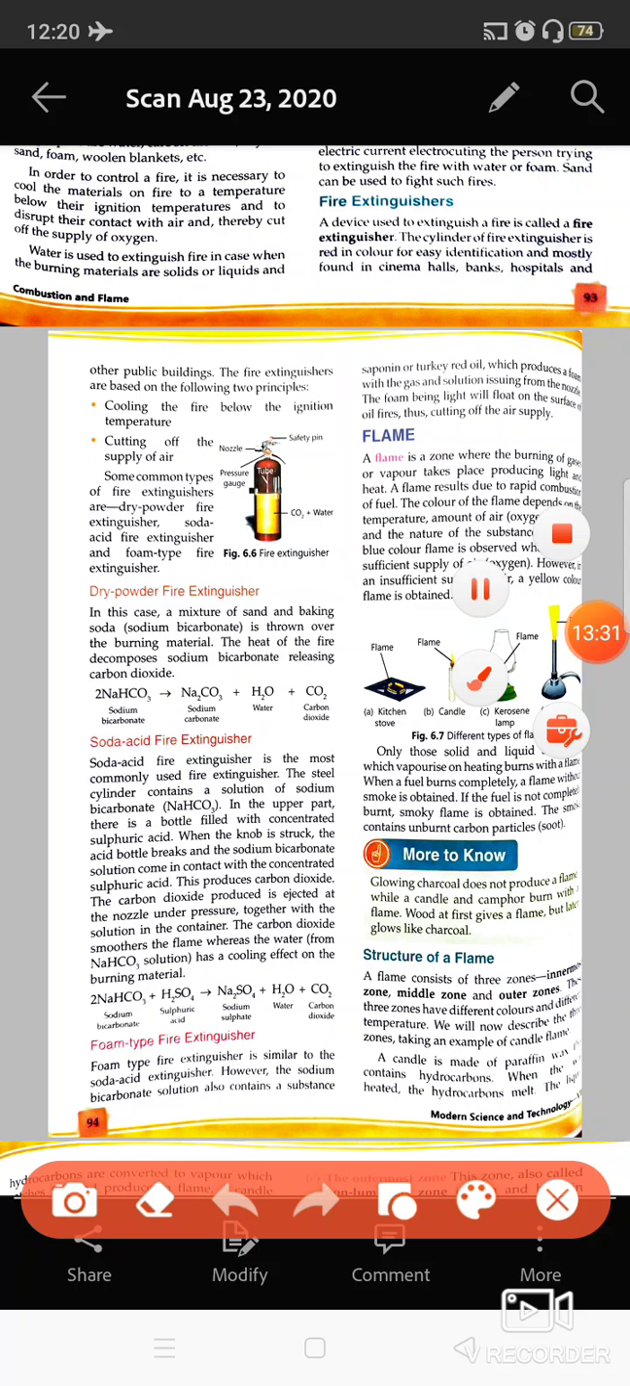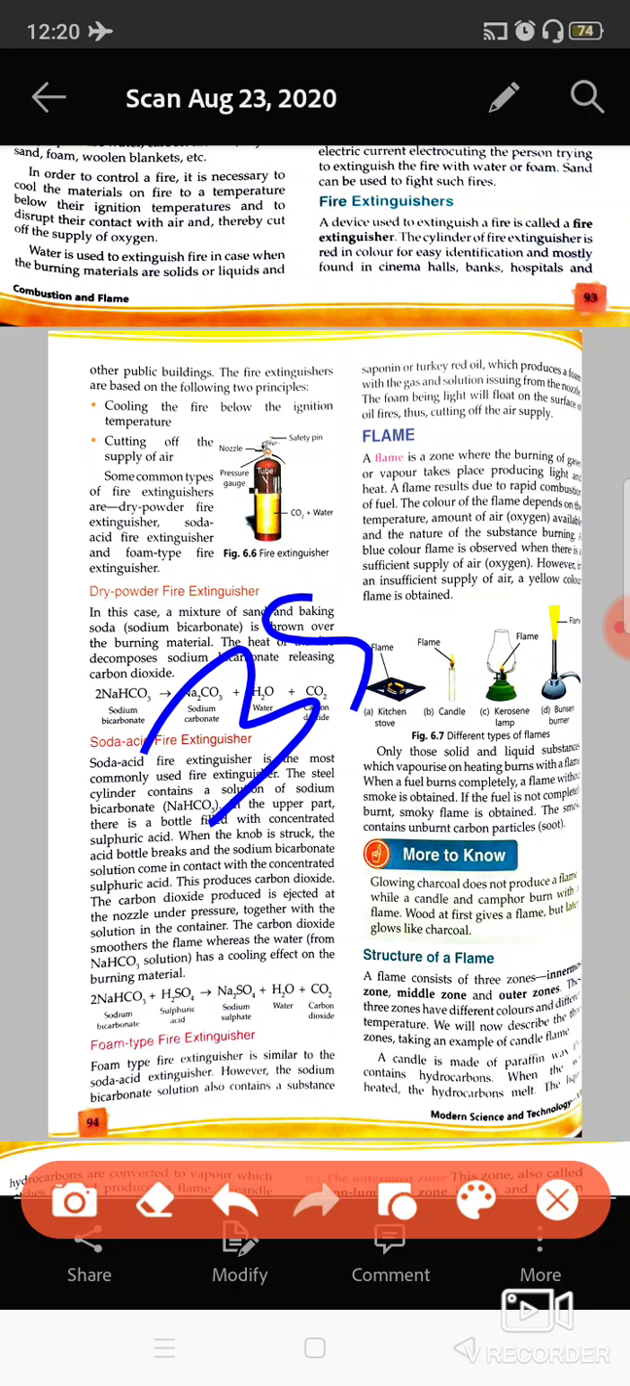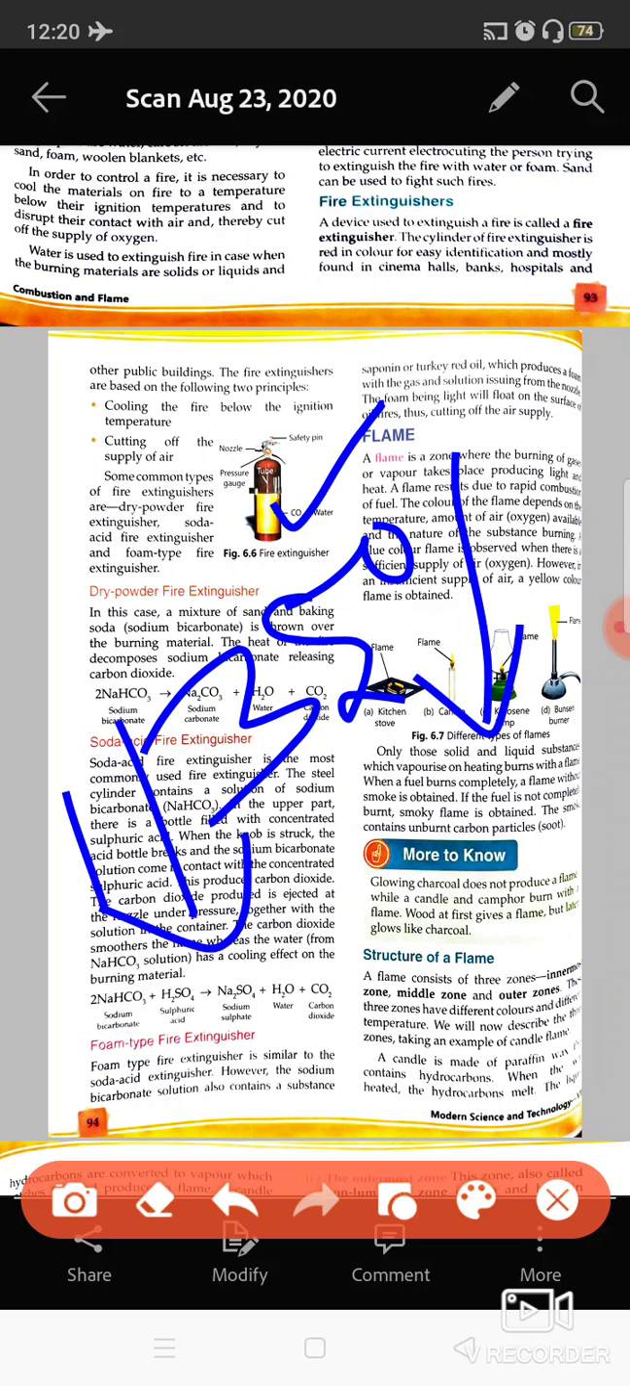So what is the function of fire extinguishers? Fire extinguishers basically do two things. First of all, they cool down the ignition temperature of a substance. If any substance has caught fire, it has attained its ignition temperature. For example, in the case of white phosphorus, it is 35 degrees. Once it has reached 35 degrees, it will start burning. So the function of a fire extinguisher is to lower the ignition temperature by cooling the substance. Water can be used to cool down the substance.